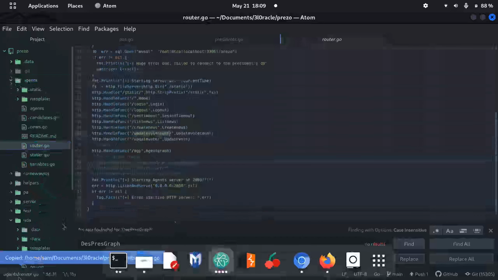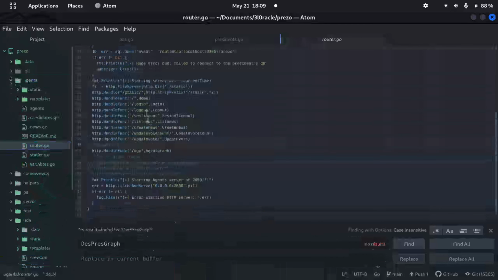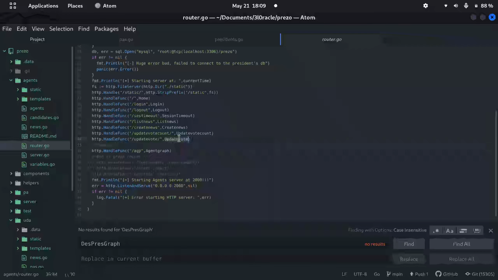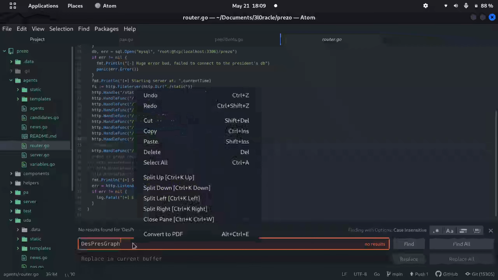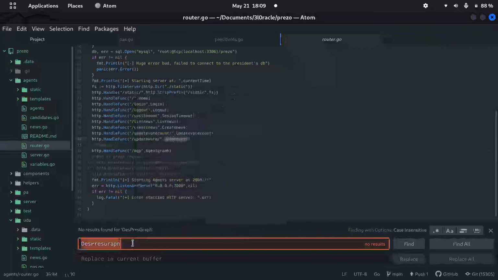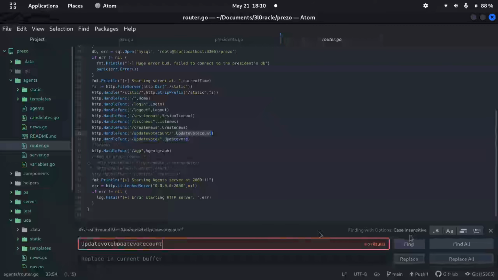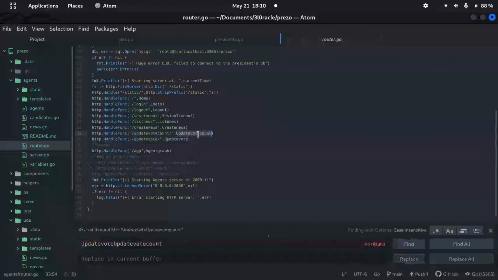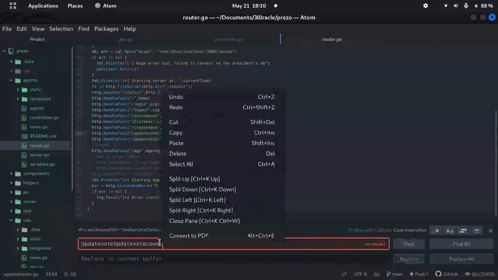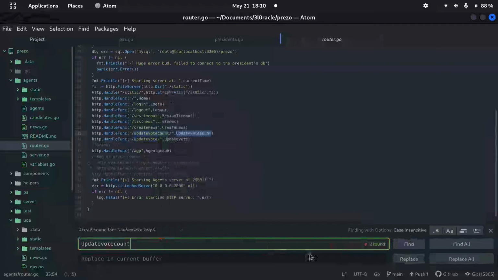See this one. This one is for update word count, create news, session timeout, login. Okay, I'm not sure which of the two. I should have looked into it. Sorry, man. Let me find it.